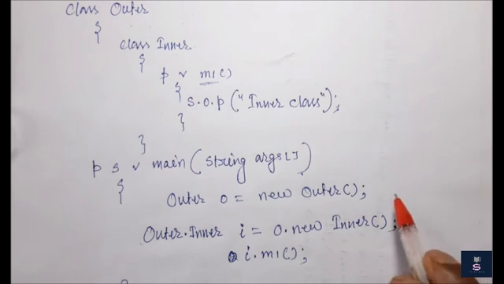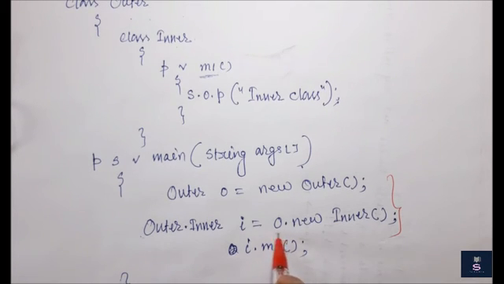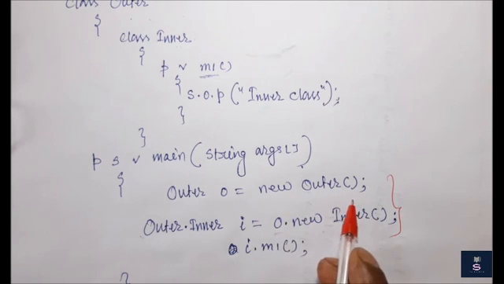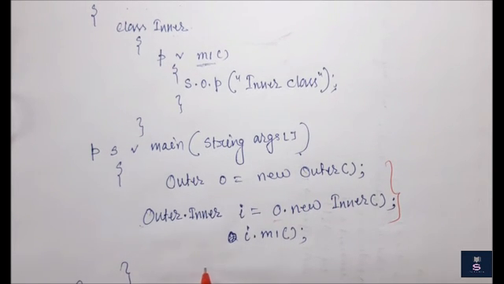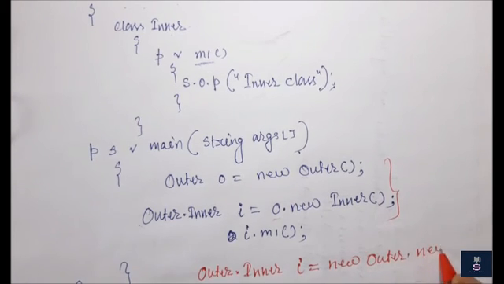Now, my next question is, if I want to create the object of my inner class, we have to use Outer.Inner i = outer class object.new Inner. So, these two lines, can I make them a single line? Yes, you can do it in a single line. Think about this: how is this outer object created? With new Outer. So we can write it like this: Outer.Inner i = new Outer().new Inner().